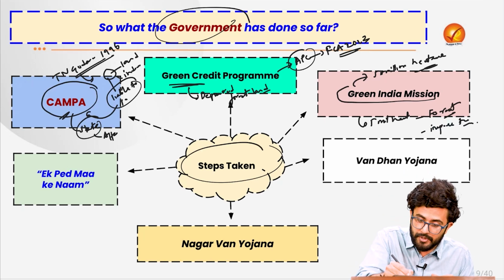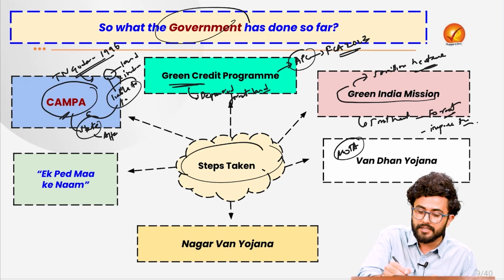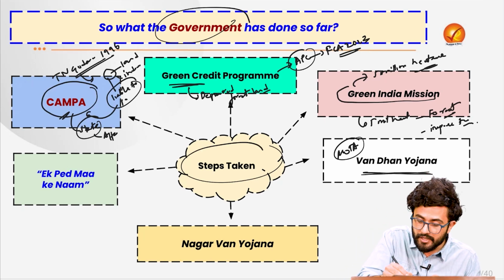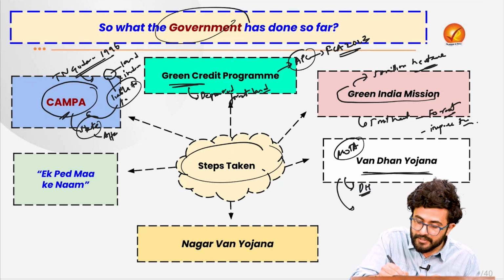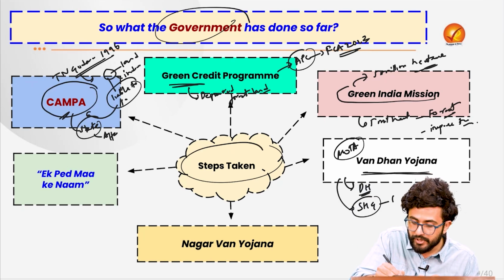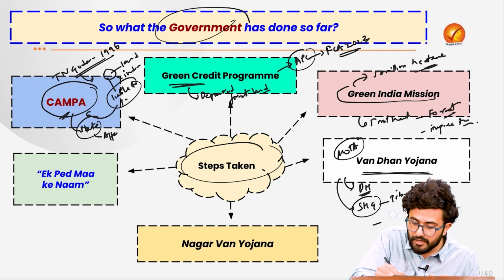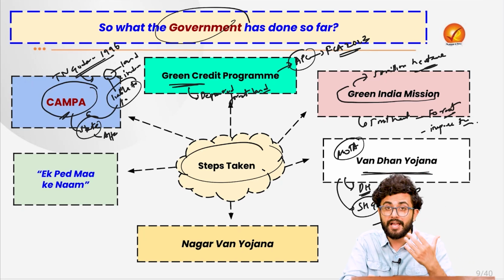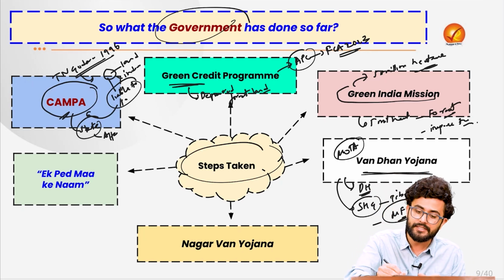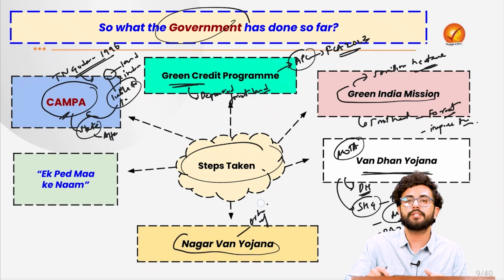The Ministry of Tribal Affairs has also recognized the economic importance of these forests, and thus has come up with the Van Dhan Yojana, under which we are creating Van Dhan Vikas Kendras, where various self-help groups, including the tribals, will come and try to promote various products under the minor forest produce, which the people living in the forest can have access to under the Forest Rights Act of 2006 as well. Then under the Nagar Van Yojana, the idea is urban afforestation altogether.